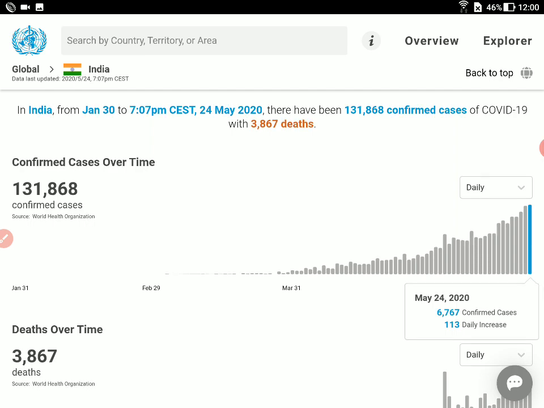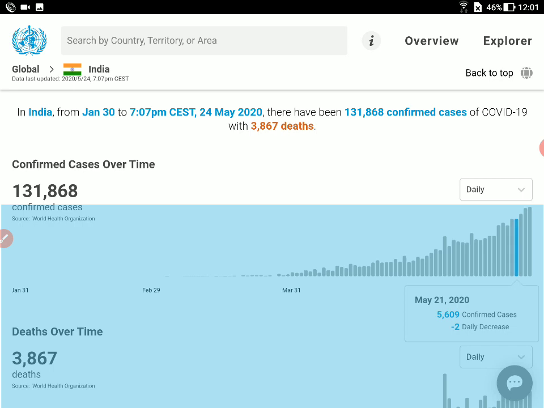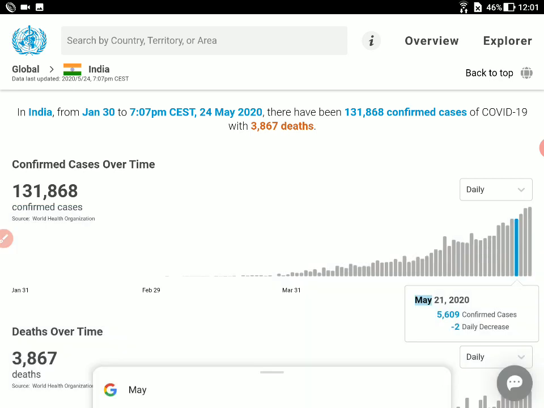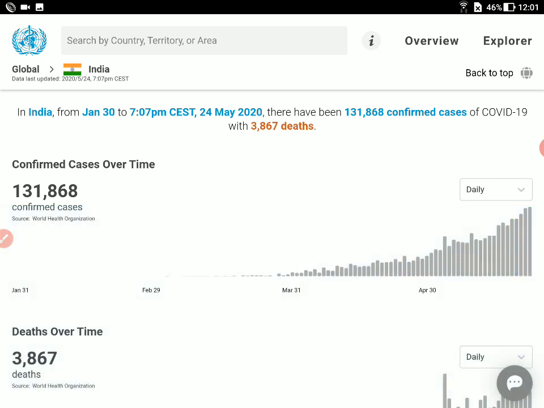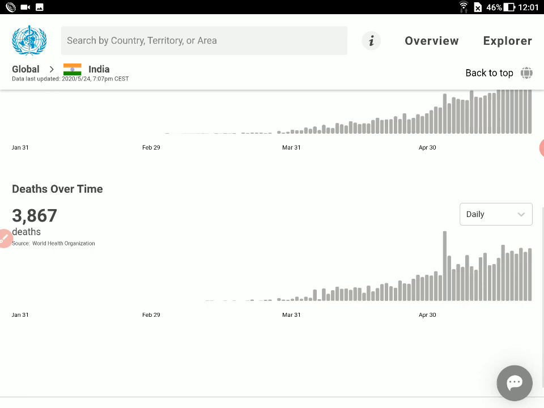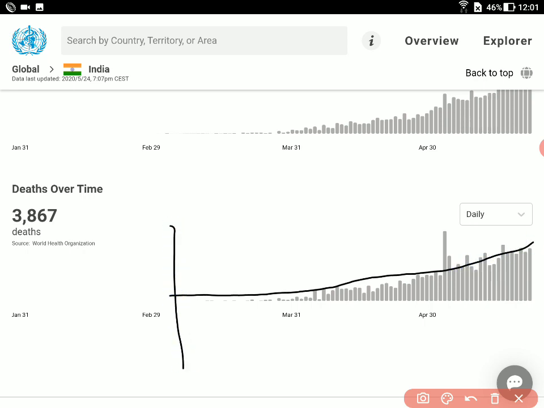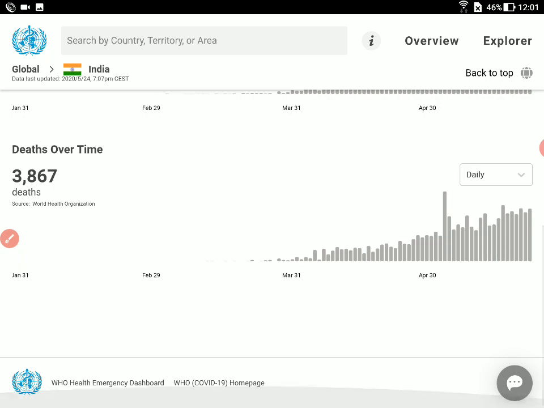6,767 cases and 113 daily increase. So it has been 113 more cases than May 23rd. What is the number of cases on May 21st? You see 5,609. So that means the number of cases is actually on a rise, which is something we don't want. Deaths over time are also on a rise. If you look at it from an Indian point of view, this is not a very happy scenario, and this is also valid for the US. They are also having these kinds of cases.